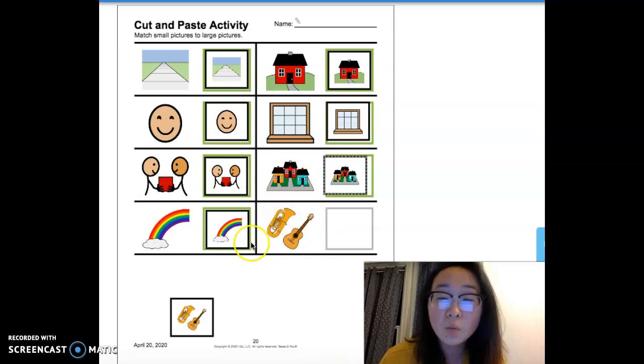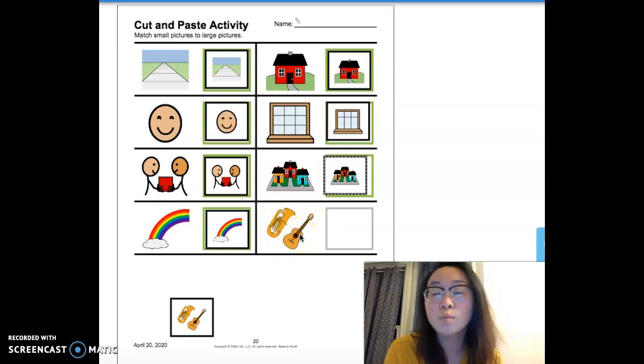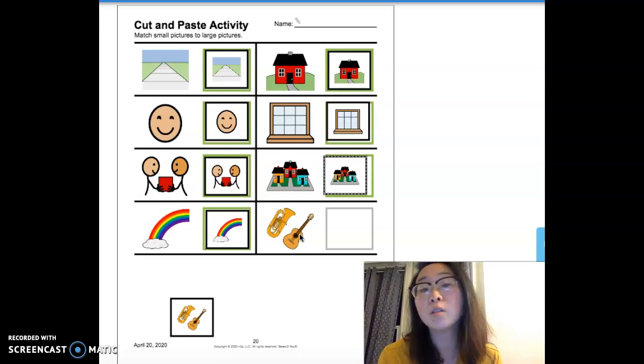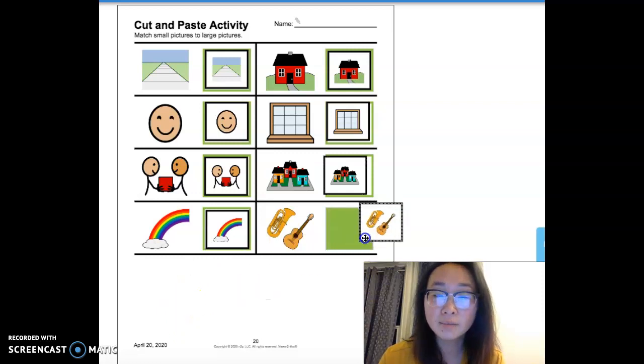So that means our last one here is music, right? We have, I want to say, a tuba, and we have a guitar. And people are playing music outside their homes, in their yards, right outside their front doors to spread happiness to their neighbors. Music is our last one.